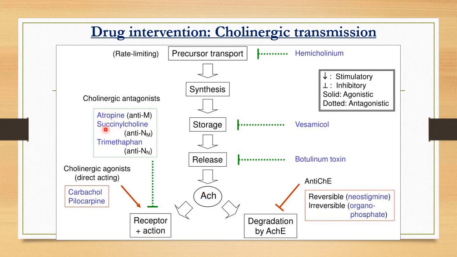While atropine, succinylcholine, trimethaphan, these are the cholinergic antagonists. So antagonistic drugs basically block the receptor action. So this will block the acetylcholine or cholinergic receptor, by which it will prevent the effect of the acetylcholine, and they will block the parasympathetic effect. So these are again parasympatholytic drugs.